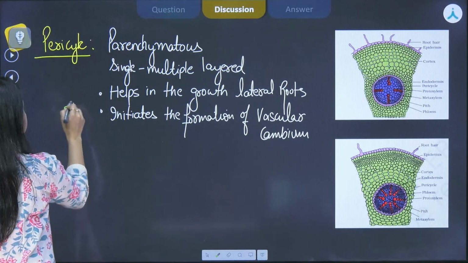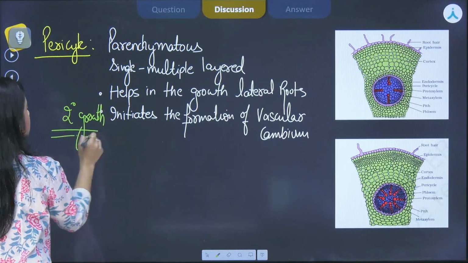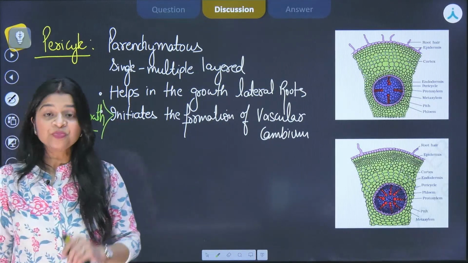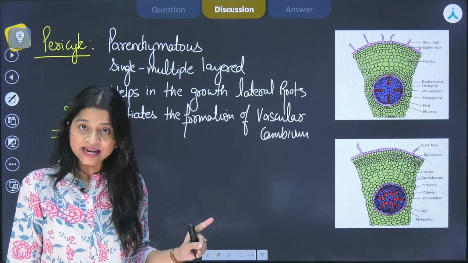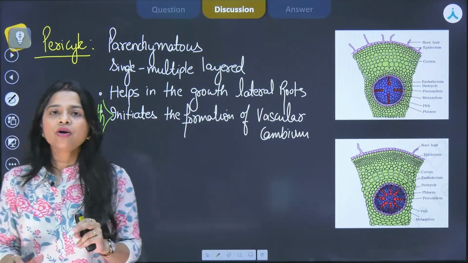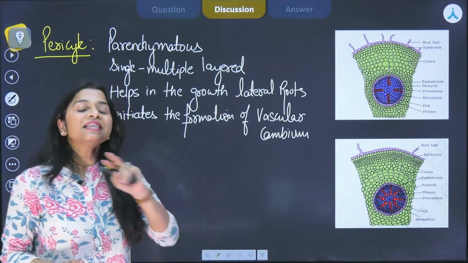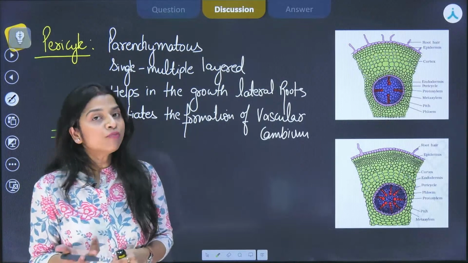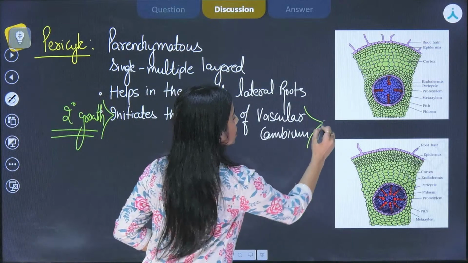This is the secondary growth feature, and we know in case of monocots there is no secondary growth, right? So will there be the formation of vascular cambium with the help of the pericycle layer? No, because secondary growth is not occurring in case of monocot roots. So this is only applicable for dicot.